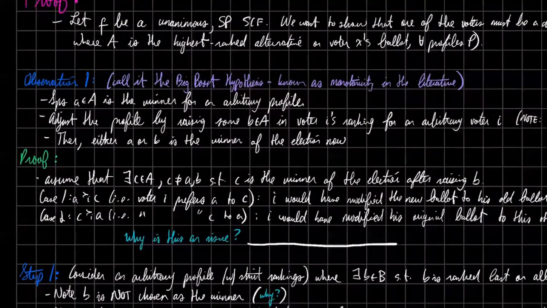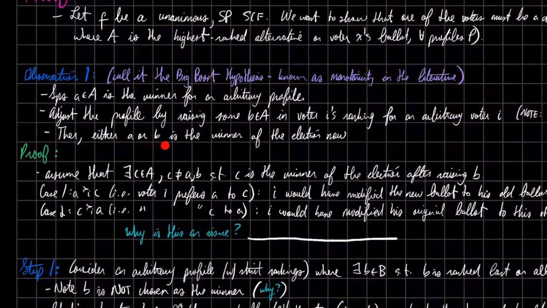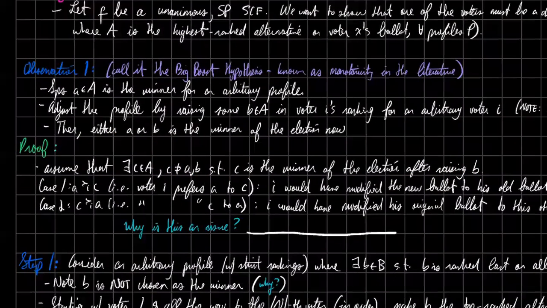All right, now let's prove this observation. To prove the big boost hypothesis, assume there exists a third candidate that is not Professor Adal or Donald Trump. We'll call this the Turk. We refer to him as E, but you can just think of it as C right now. So C is the winner of the election after we boost Trump. This contradicts the statement. So there are two cases.